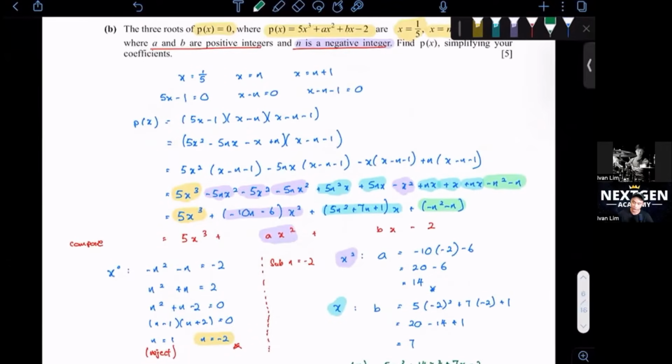Not so fun question. 5 marks question. I think there's an easier way to do it. If you can think about it, just send me your working. Probably will help other students also.